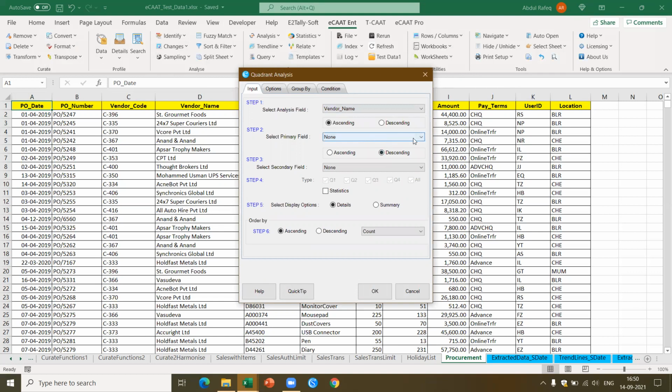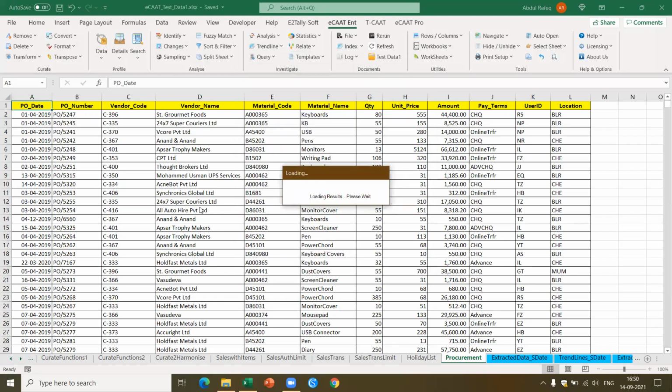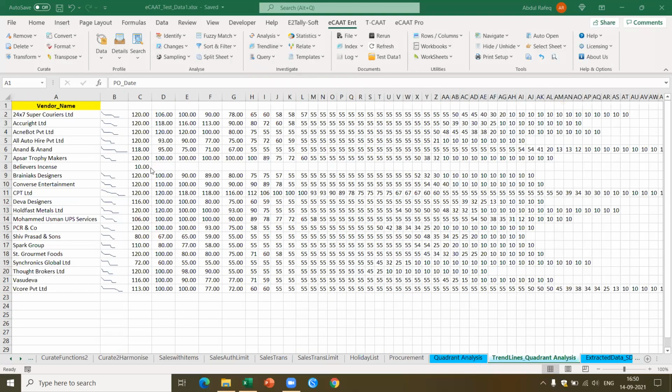Okay, primary field, I'm going to pick up the quantity. And then second, I'm going to pick up the unit price. Now if you see here, what will happen?